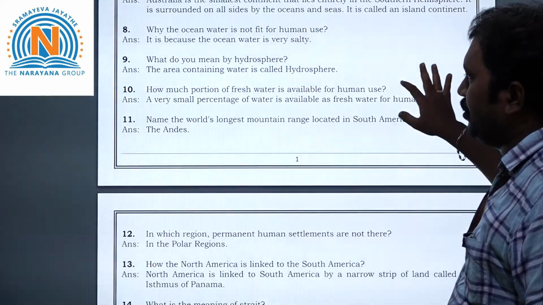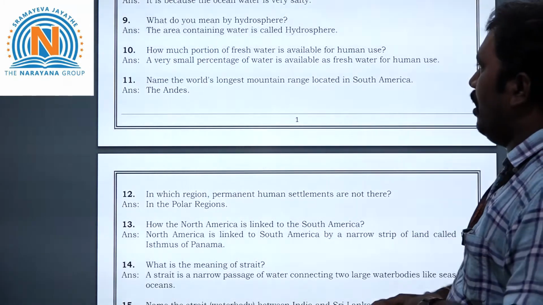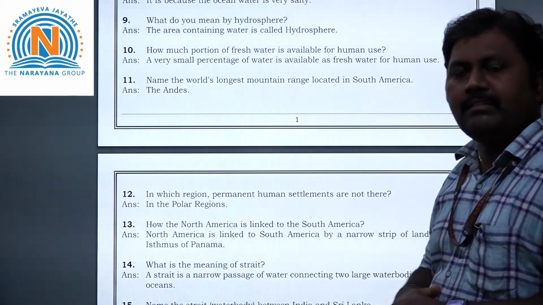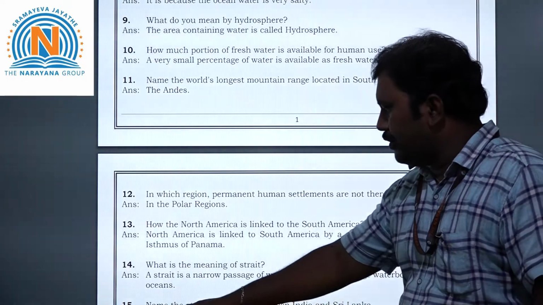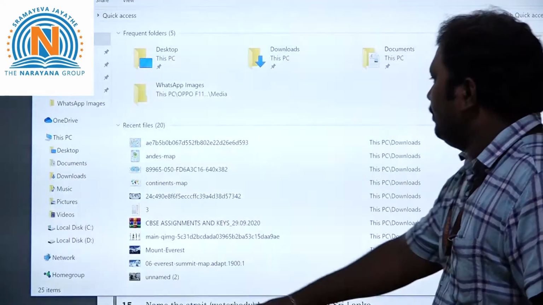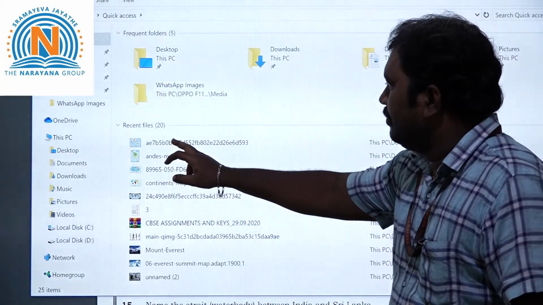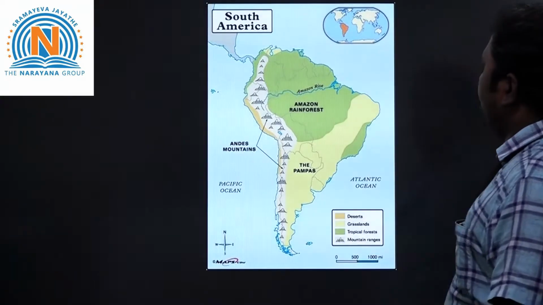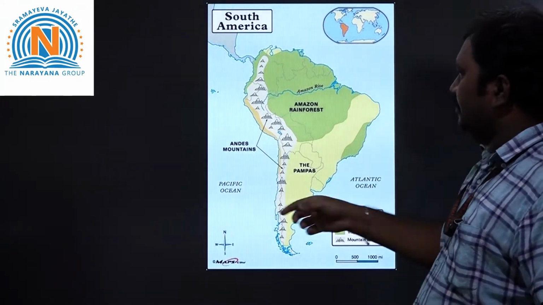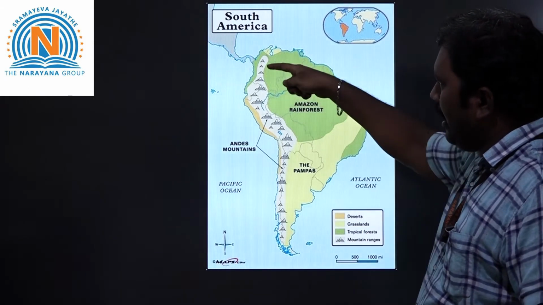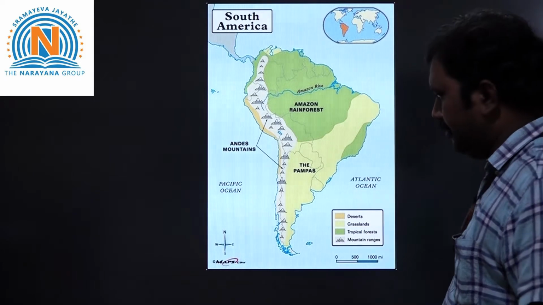Next, coming to the 11th question, children. Name the world's longest mountain range located in South America. The answer is the Andes Mountains. I will show you on the map. See here. See, children, this is South America. See, here are the Andes Mountains. So these are the Andes Mountains. Is it clear?